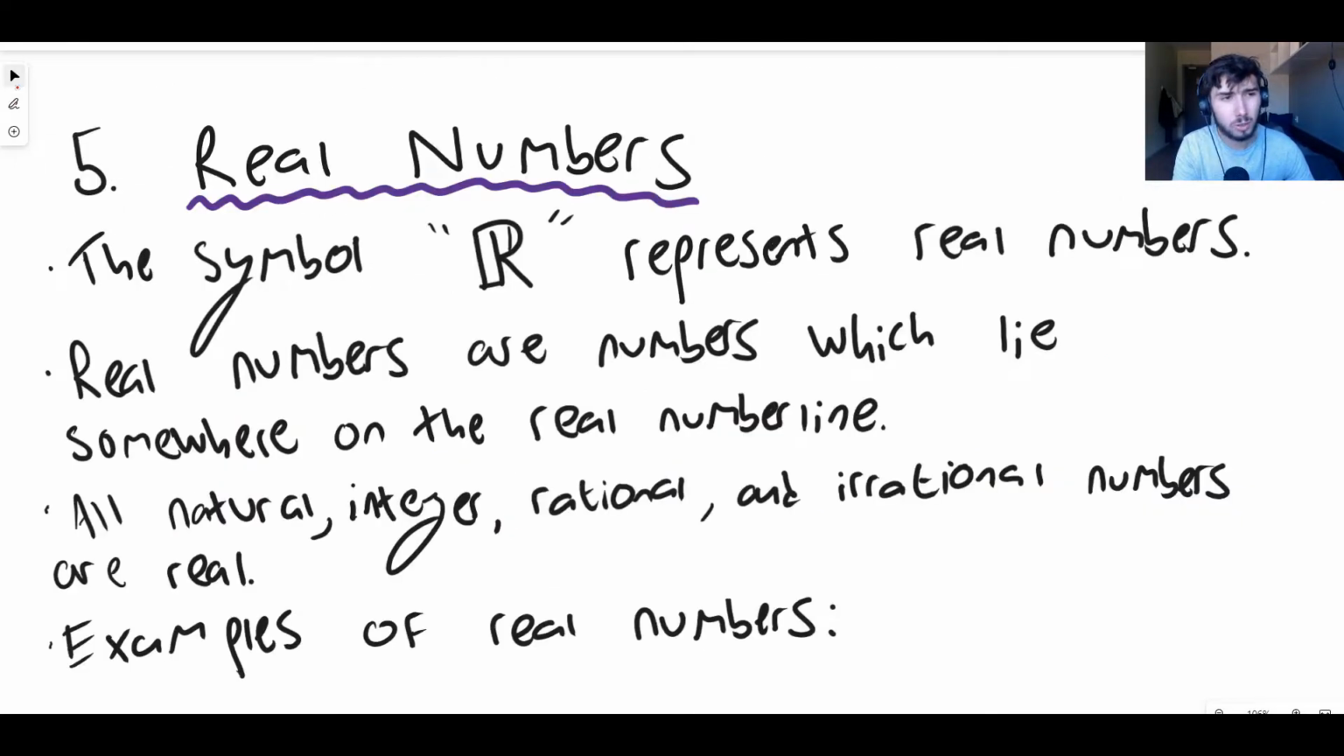Okay, the next group of numbers that we're going to talk about are the real numbers, and this is where the R comes from. This is why rational numbers can't be used with a thick R. Real numbers have already taken thick R. So real numbers use the symbol thick R, and that symbol represents the real numbers. Real numbers are numbers which lie somewhere on the real number line.